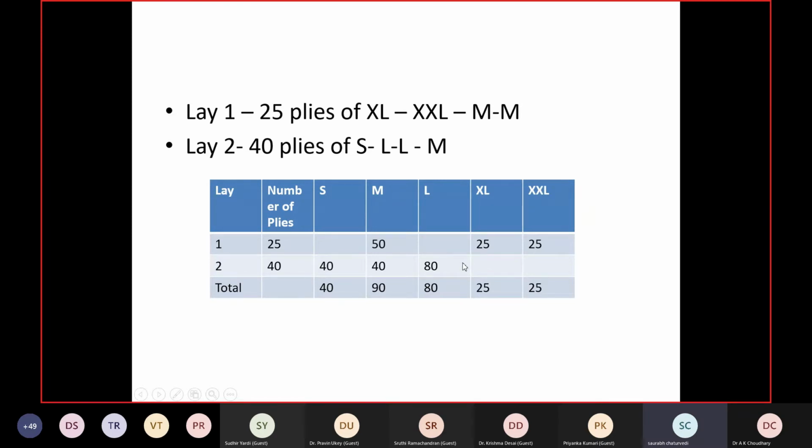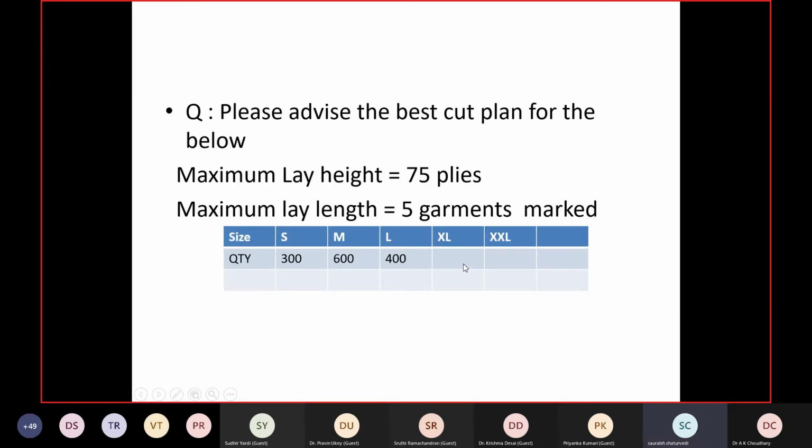Let's take one more question. Now, I have just given you a little trick of how to make a lay plan. Now try to make the lay plan for this.